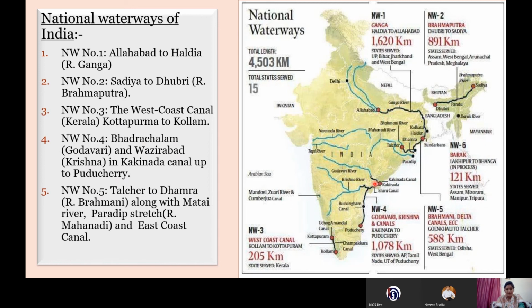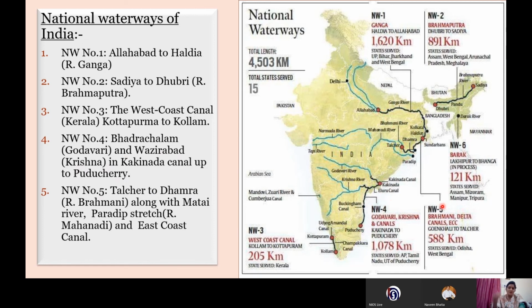On the Godavari river it connects the city Bhadrachalam, and on the Krishna river we see that Wazirabad is connected, and here Puducherry is connected to the Kakinada canal. So 2 river systems and a canal are included in national waterway number 4.